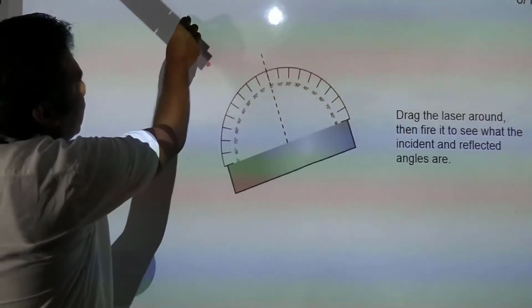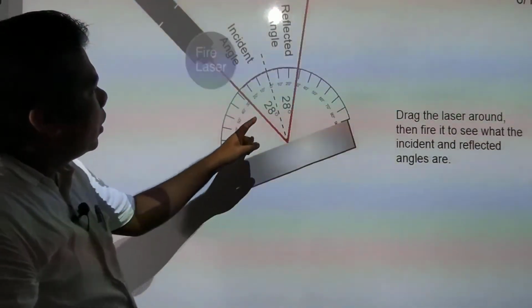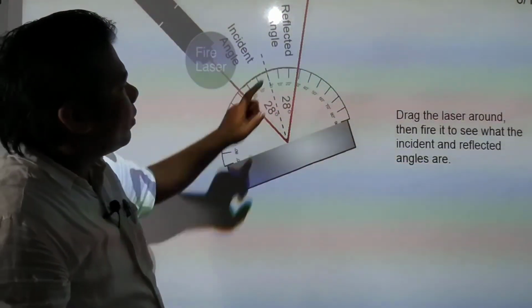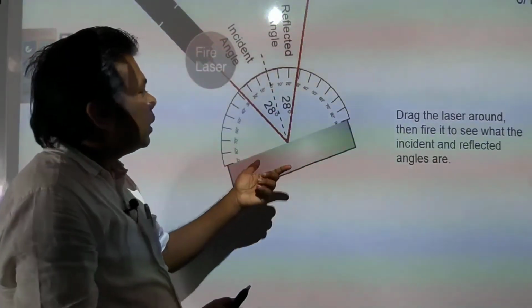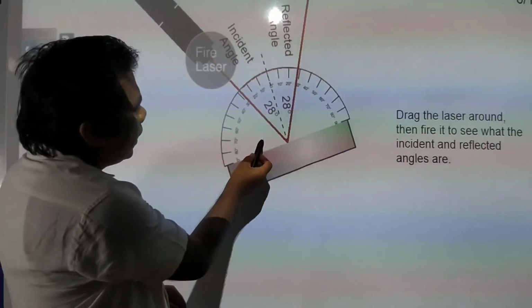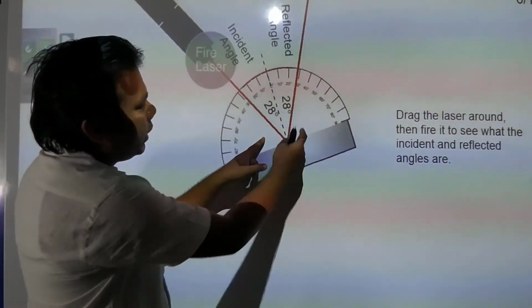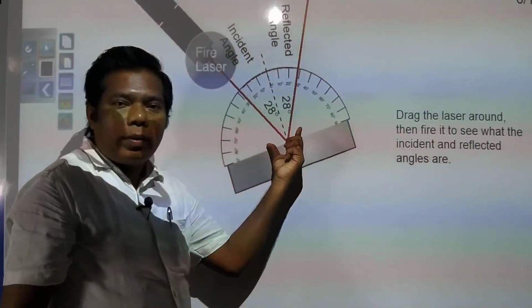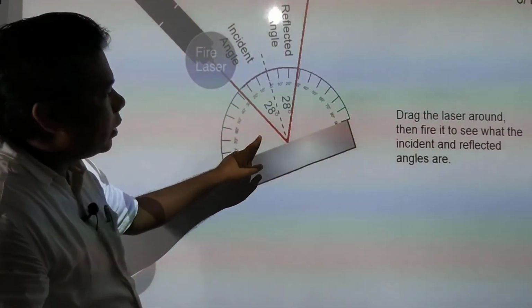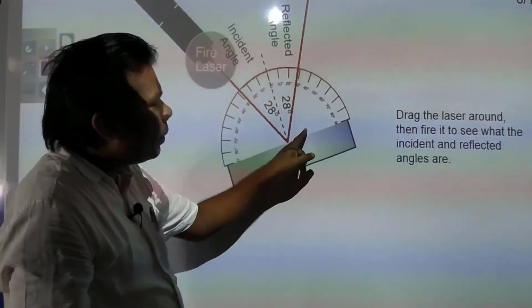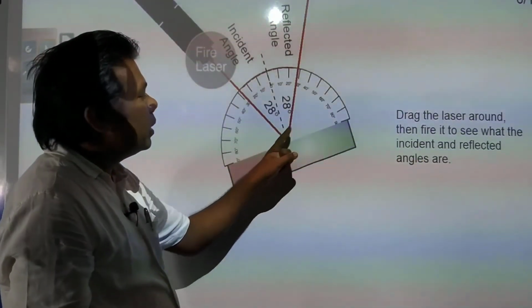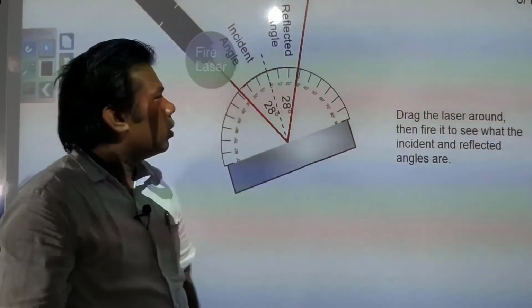Now you can see here 28 degrees and 28 degrees. So this is the incident angle and this is the reflected angle. In exams especially, or in the book also, it is given that if this is 28 degrees, this angle is required to be found out, and this angle. Both angles will be equal. Suppose this is 28, this will be 90 minus 28. In this way we can find these angles also, and that is there in your book.